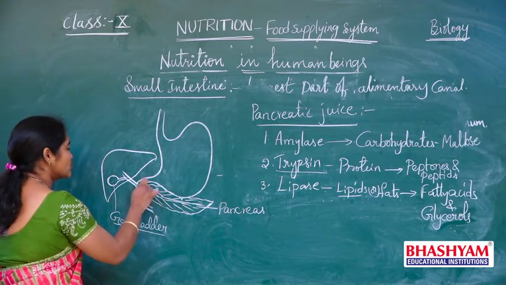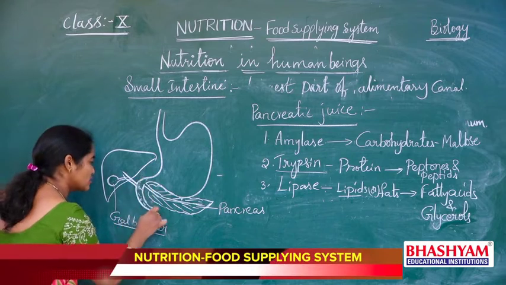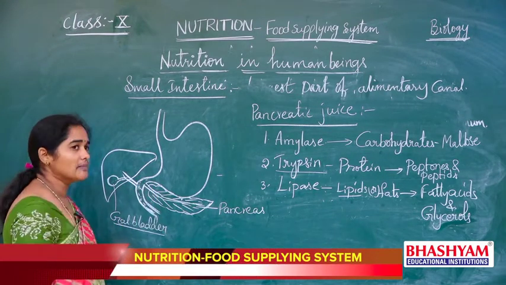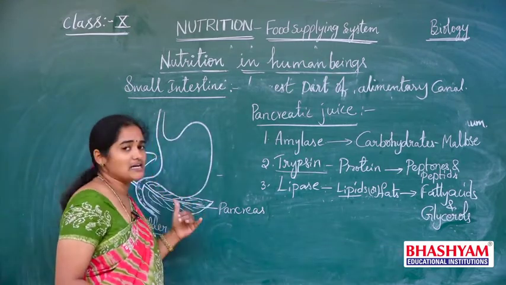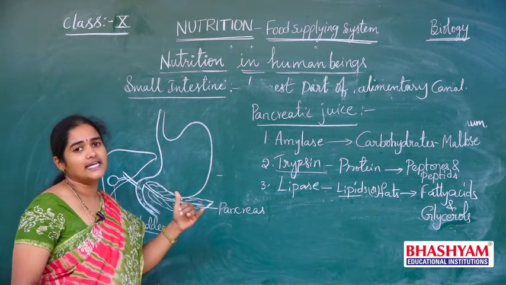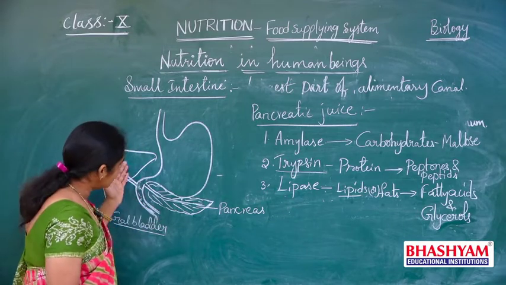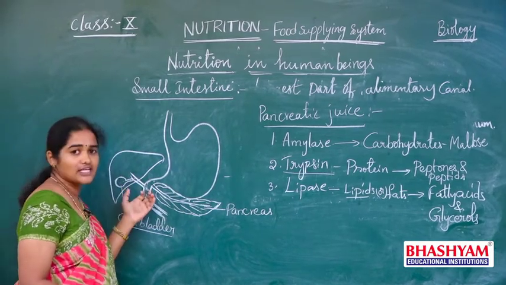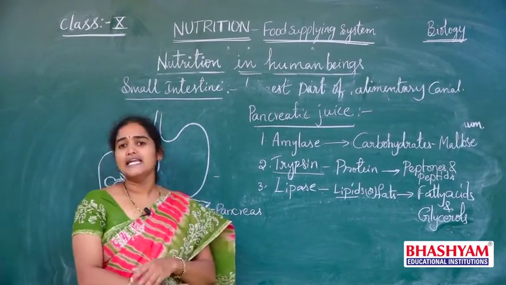So all these juices, bile juice and pancreatic juice, when they are released into the duodenum, the food enters into the duodenum from the stomach. So in the stomach, food is in which nature? Acidic in nature. After the food reaches the duodenum, by the mixing of these juices like bile juice and pancreatic juice, the food becomes alkaline in nature.